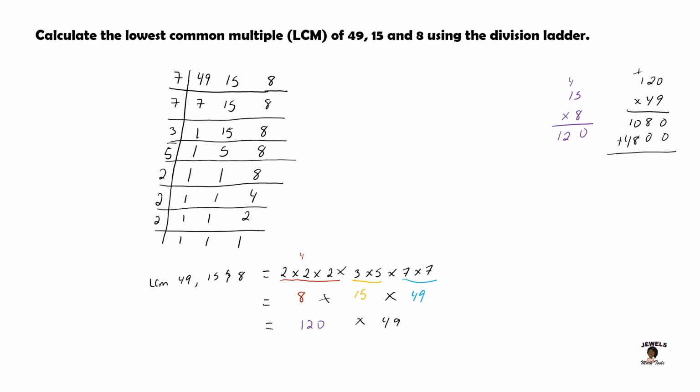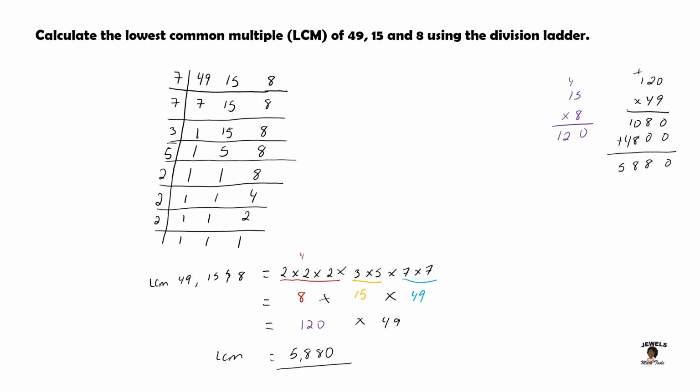Let's sum these numbers together. 0 plus 0 is 0. 8 plus 0 is 8. 0 plus 8 is 8. And 1 plus 4 will give us 5. So the LCM of our three numbers is 5,880. And this will be the LCM of these three numbers.